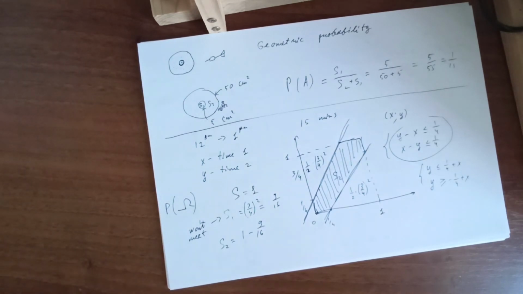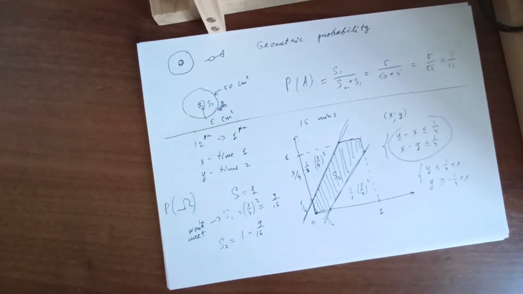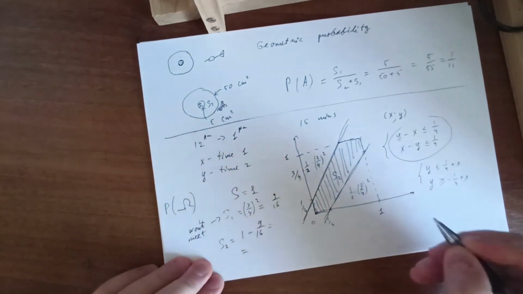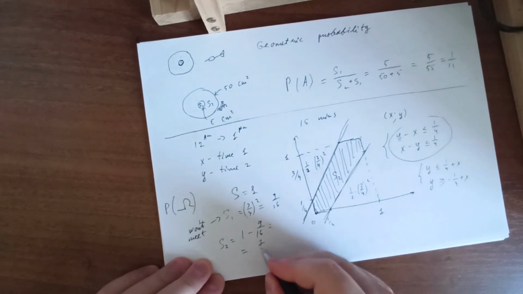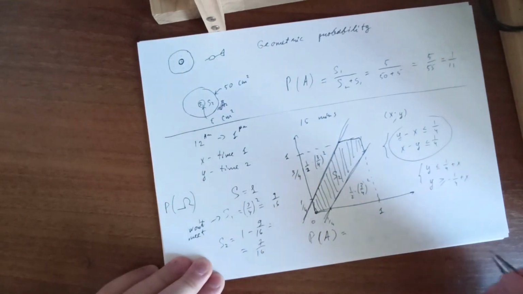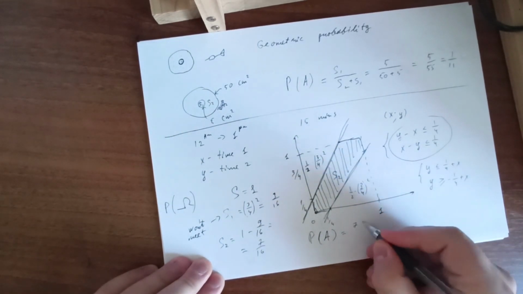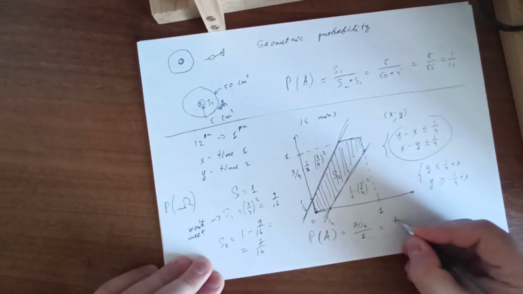This method is also called the method of complementary event. Sometimes it's much easier to find not the probability of the event that we are asked for, but the probability of the complementary event, as in this case. So this area will be 16 minus 9 is 7, 7/16, and the probability of the event that they will meet is 7/16 divided by the area of this rectangle, divided by 1, will be 7 divided by 16.